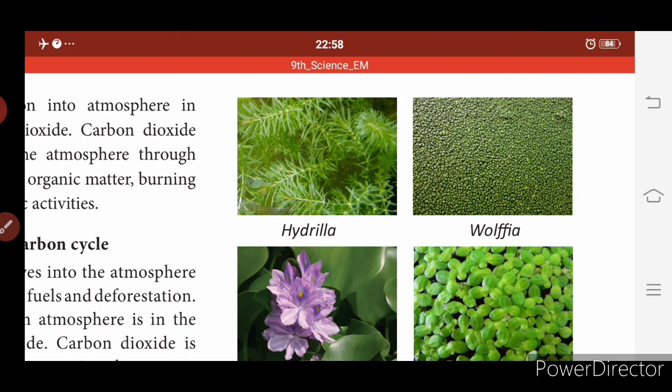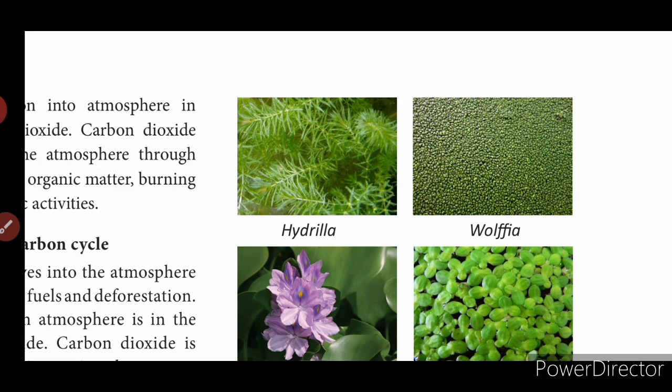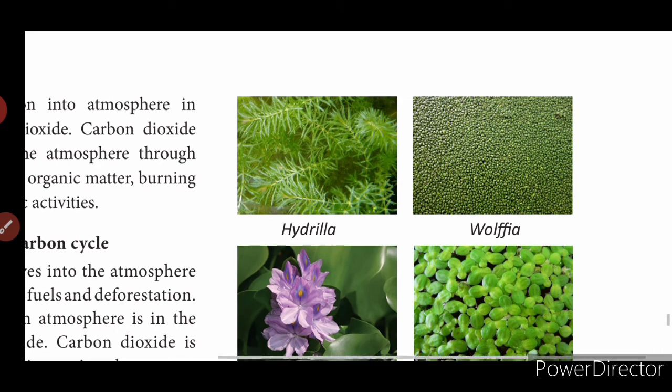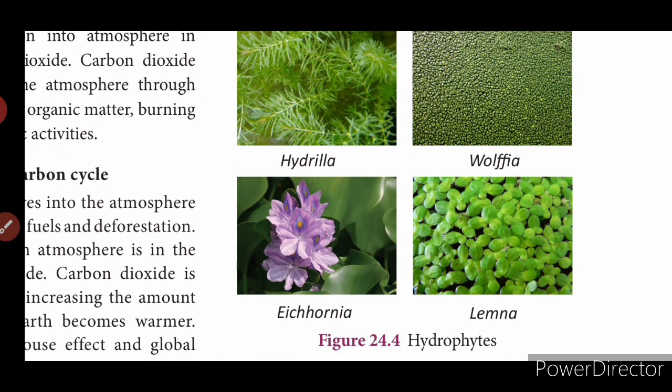Then you can see Wolffia. In Wolffia, roots are absent totally. Then this is Eichhornia, submerged leaves, and this is Lemna. In Lemna, plant body is greatly reduced. Okay, so these are the hydrophytes. So what are the examples for hydrophytes? You can write Hydrilla, Wolffia, Eichhornia, and Lemna.